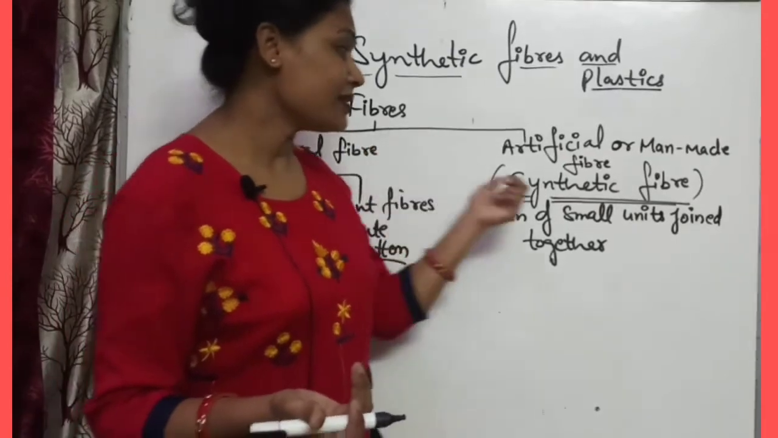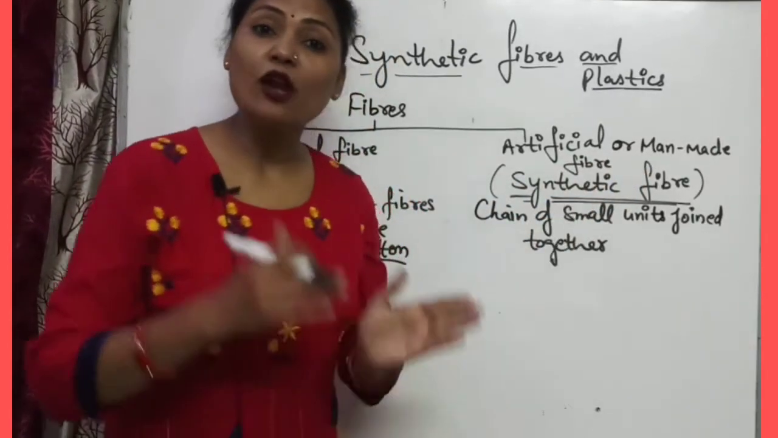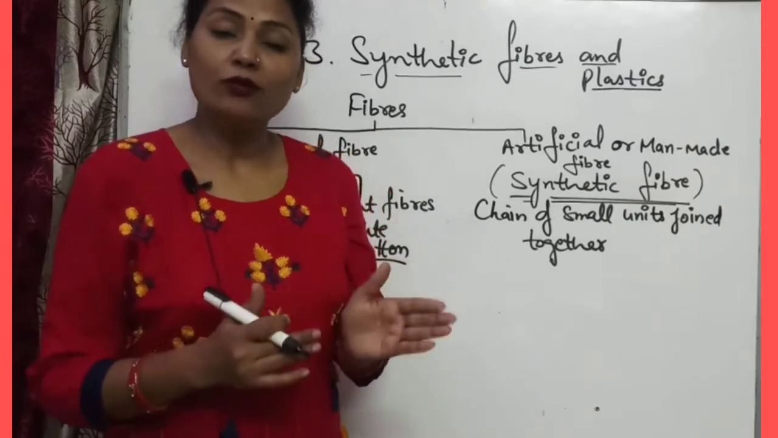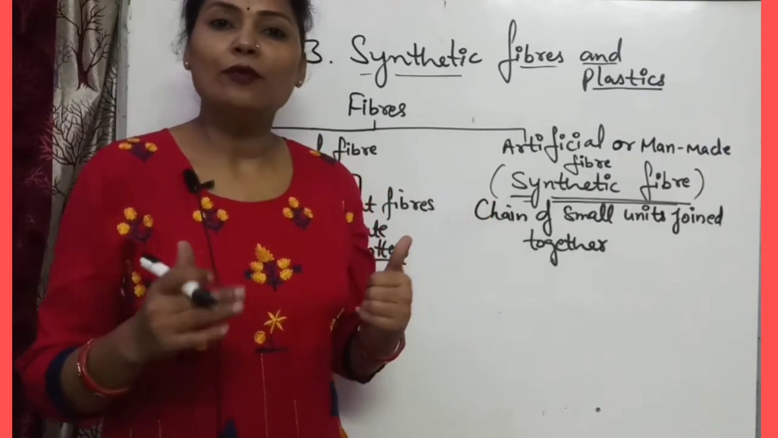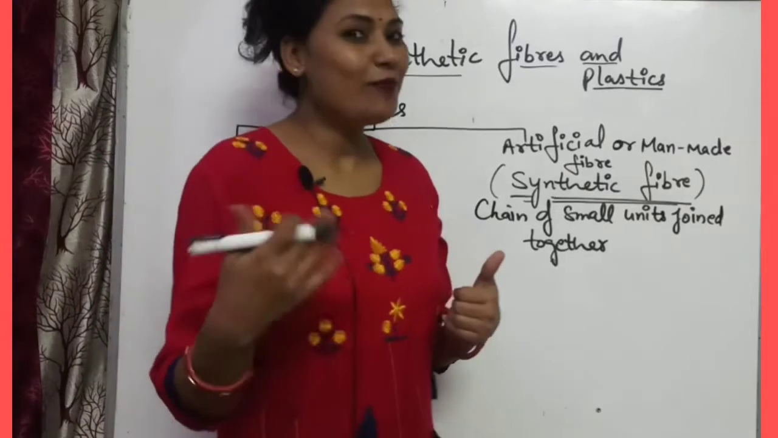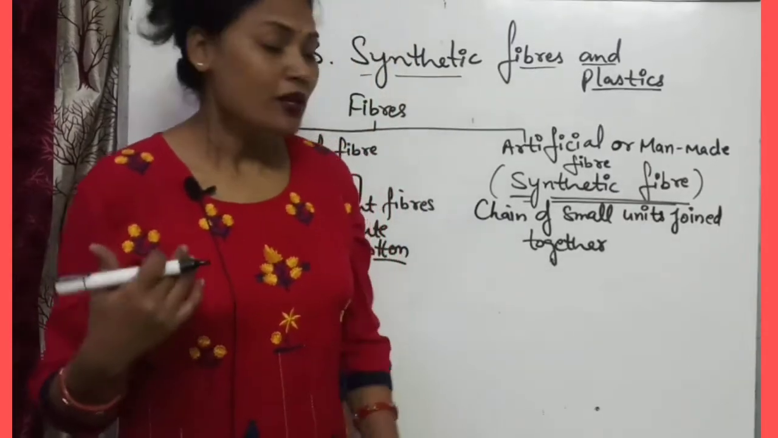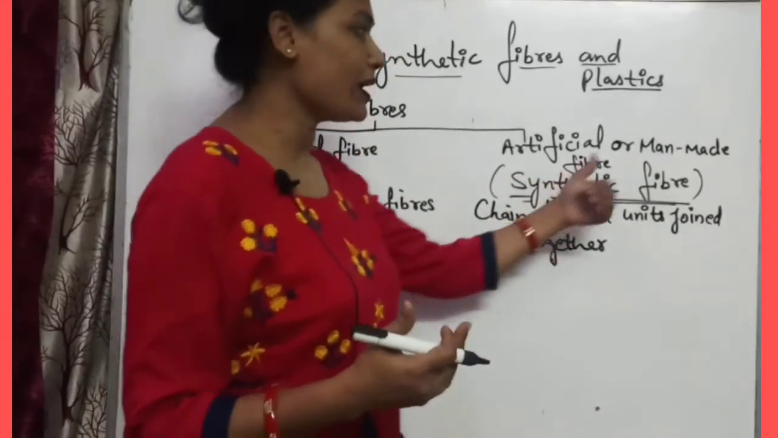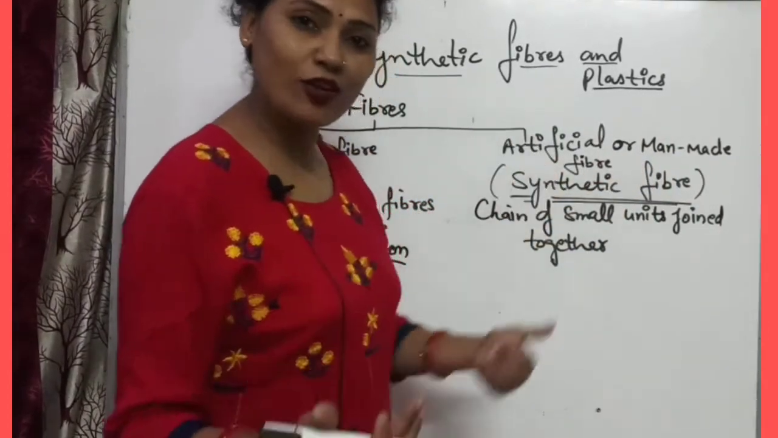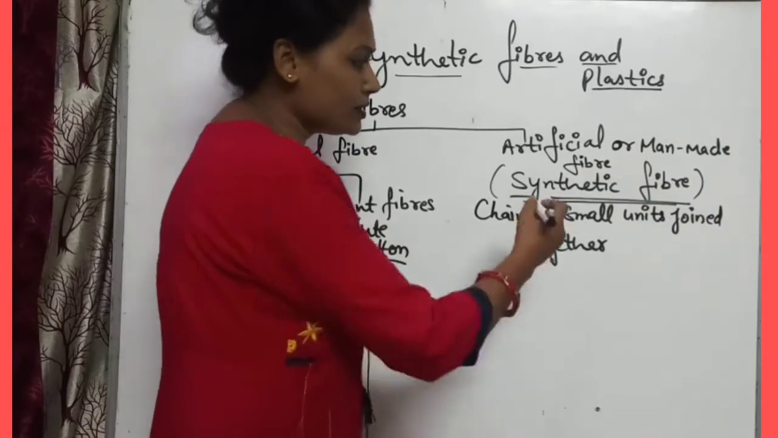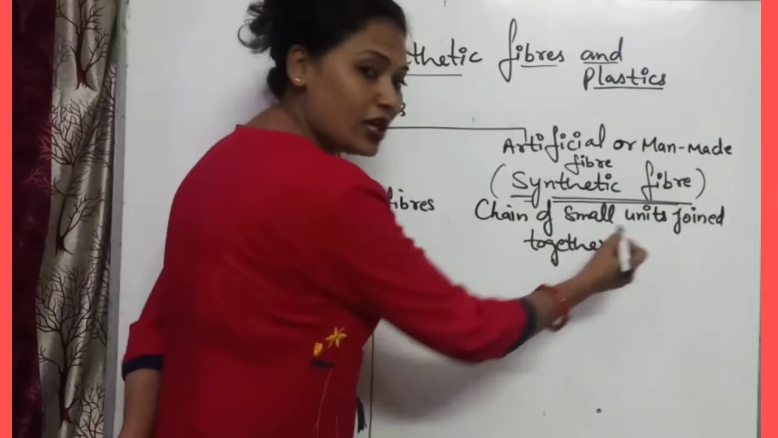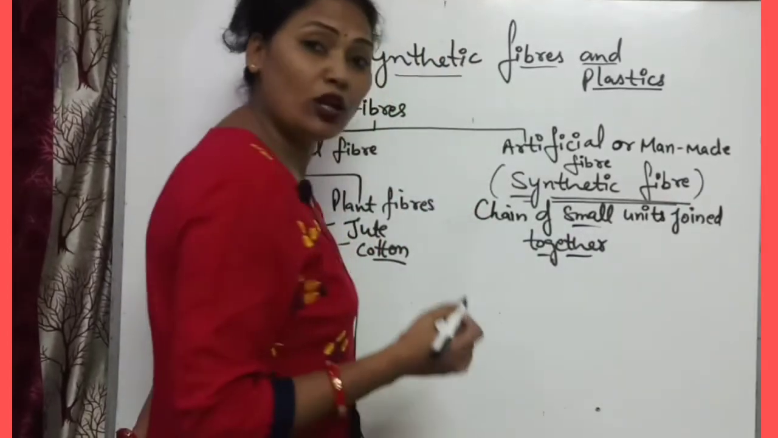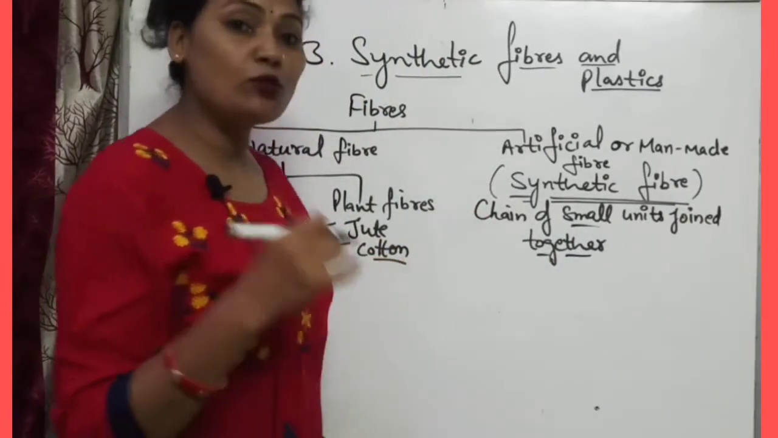So these are artificial fibers. They are formed by man with the help of chemicals, and mainly petrochemicals are used. That is why they are known as man-made or artificial fibers. These fibers are mainly chains of small units joined together. These small units are known as monomers.